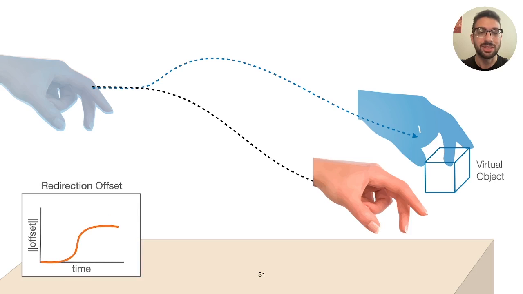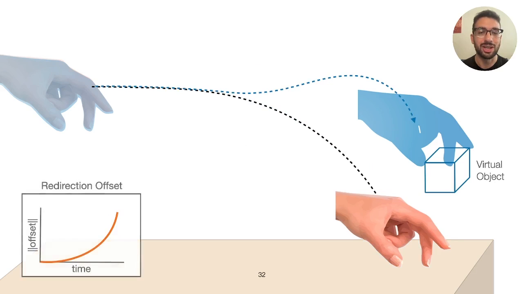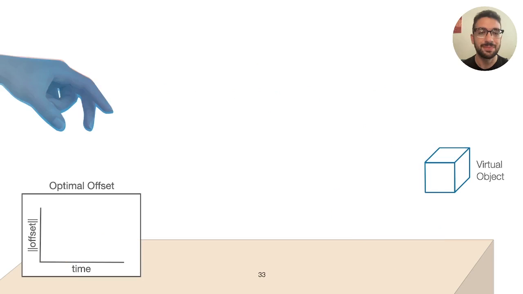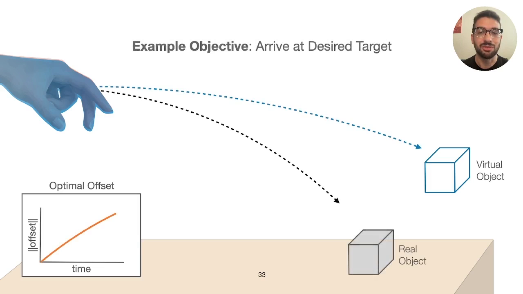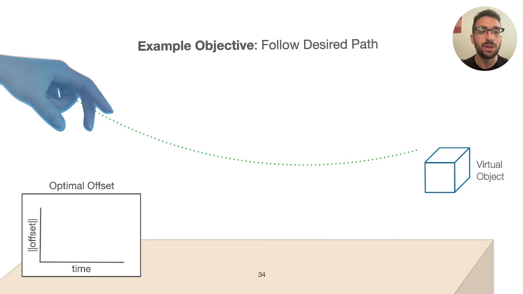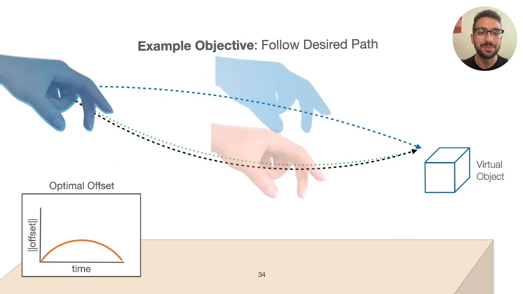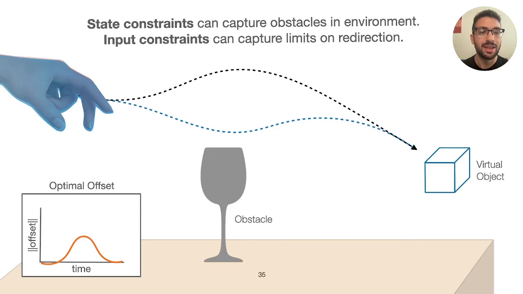Importantly, we can use this model to simulate reach trajectories for different redirection offsets. Based on a given objective, using our model, we can find the optimal sequence of redirection offsets. Examples of redirection objectives include having the real hand arrive at a desired target or following a desired path during the reach. MPC can also directly incorporate constraints, which can potentially capture things like avoiding obstacles during reach. We don't yet cover such constraints in our work, but mention them here to highlight the flexibility of an MPC approach to redirection.